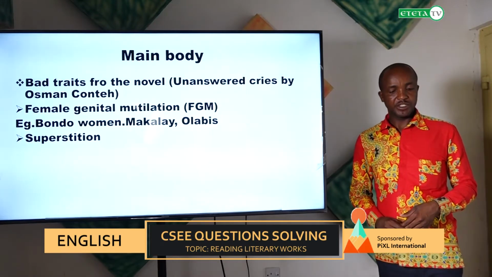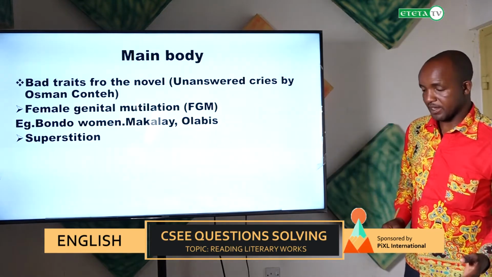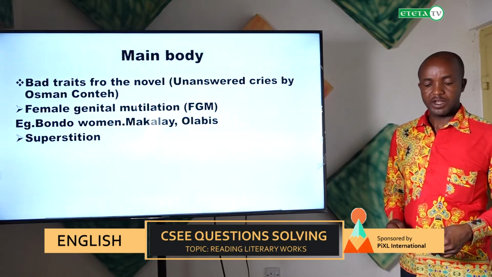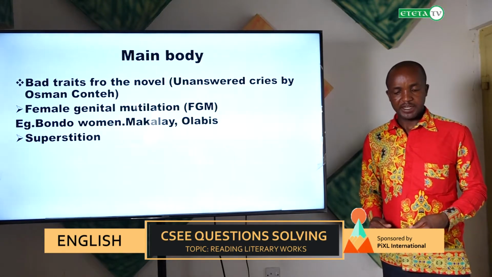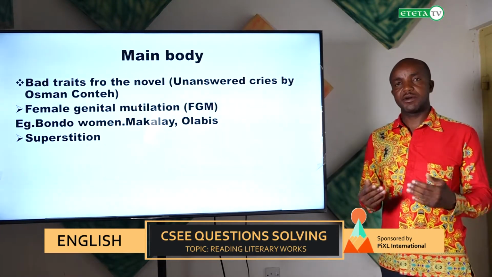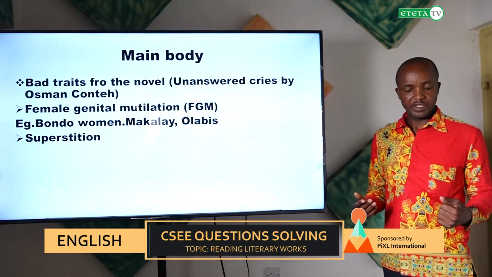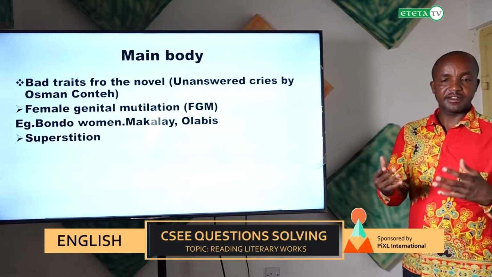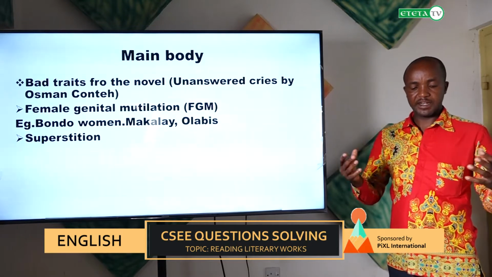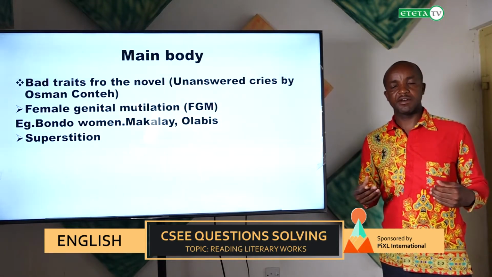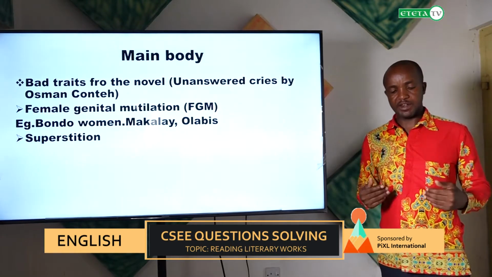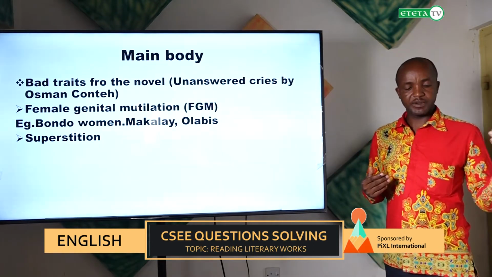Another thing said to be a bad trait under this section is superstition. Superstitious beliefs are said to be bad in our growing society, in our contemporary society, because they create hostilities or conflict among ourselves. So as a developing society, as a new generation, an educated one, we should not adopt them.